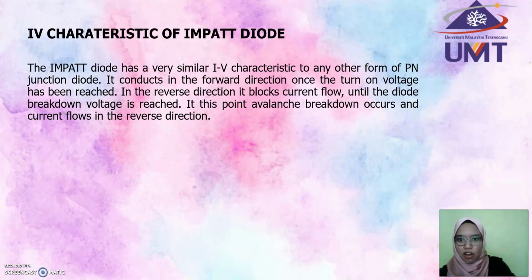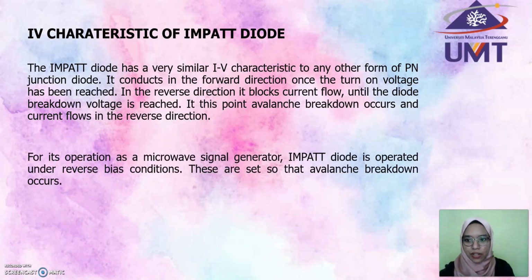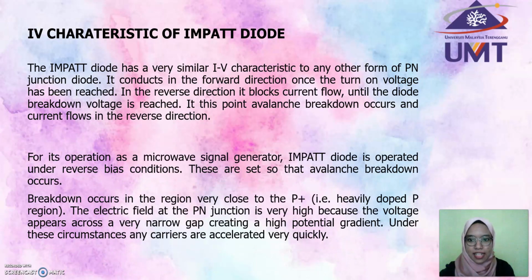IV characteristic of impact diode. The IV characteristic is similar to PN junction diode. As you can see, it conducts in forward direction when the power is turned on, and the reverse direction is blocked from current flow until the diode breakdown voltage is reached. At this point, avalanche breakdown occurs and current flows in reverse direction.